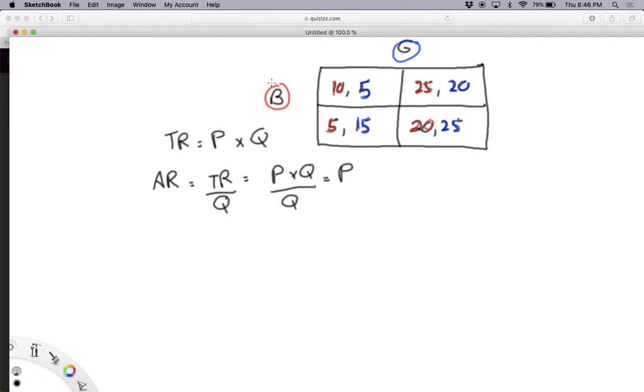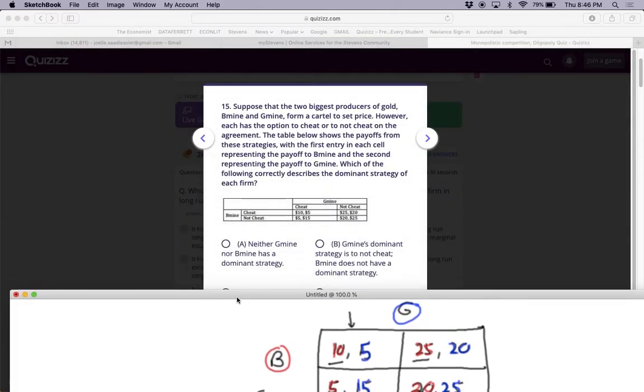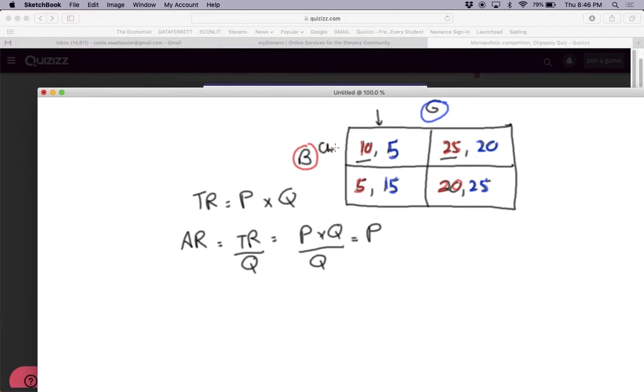So now, B says, if G follows this strategy, I prefer 10 over 5. If G follows this strategy, I prefer 25 over 20. By the way, the strategy was cheat or not cheat. So here, cheat. By the way, notice if they both don't cheat on the cartel, they get the highest payoff. If they both cheat, they get the lowest payoff.